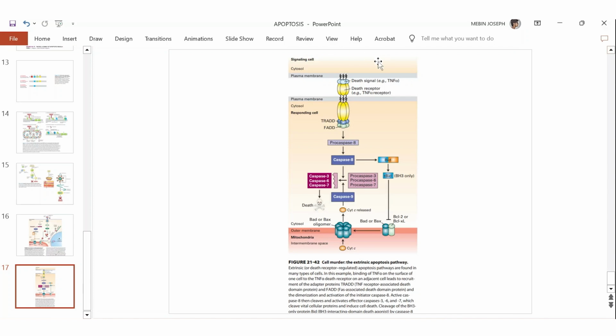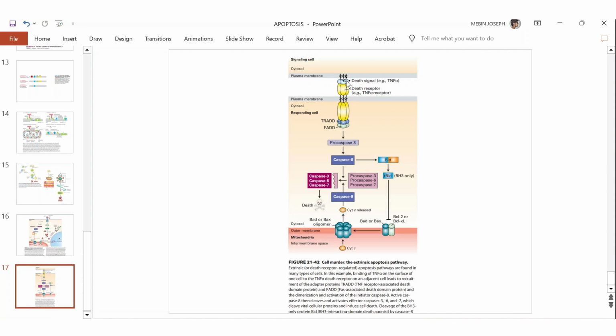So the TNF alpha ligand will bind to the TNF alpha death receptor. Same, FAS ligand will bind to the FAS death receptor. The FAS ligand and FAS death receptor are not shown, you can just note them down. So TNF alpha will bind to the TNF alpha death receptor, and FAS ligand will bind to the FAS death receptor.